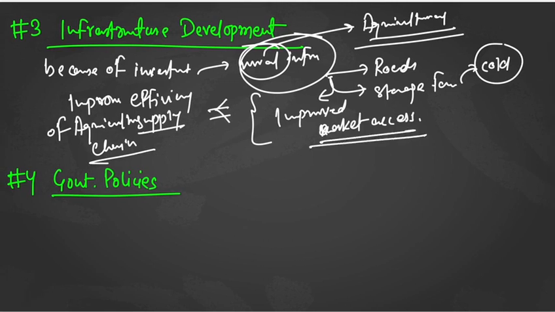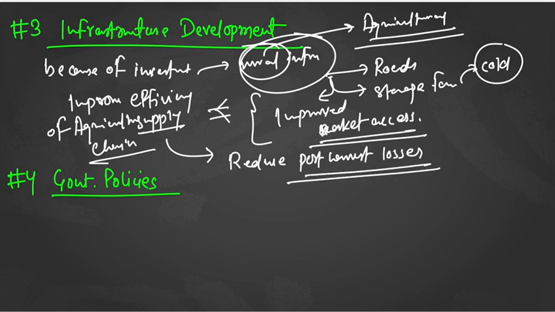Otherwise it will not be able to reach the wider market. Once you have a supply chain, then you could have written that it could reduce post harvest losses. Is it clear to you? So all these points could have been written under infrastructure development also.